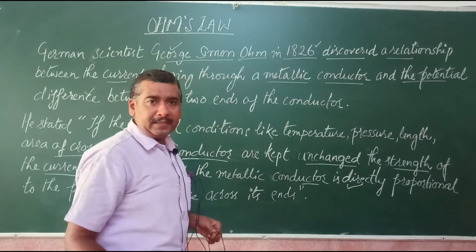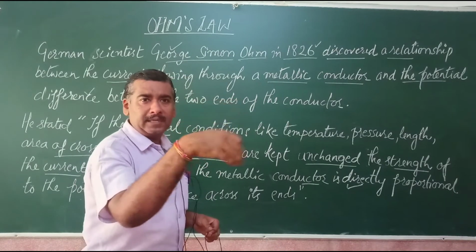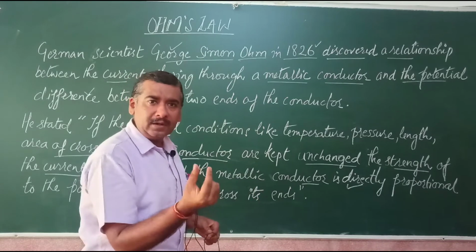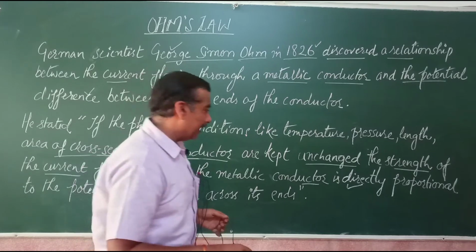Directly proportional means if we increase one variable, the other variable will also increase.